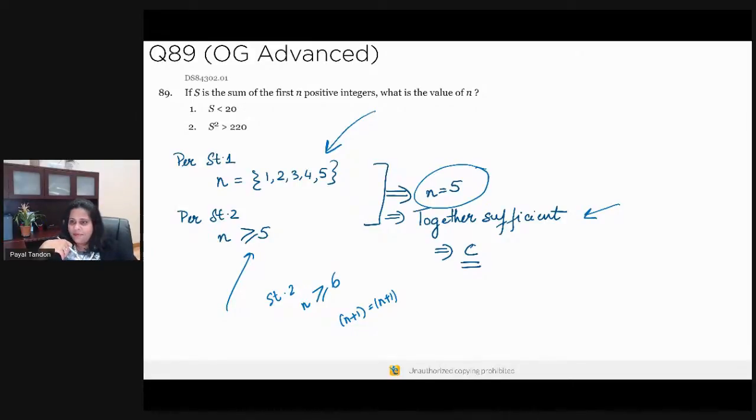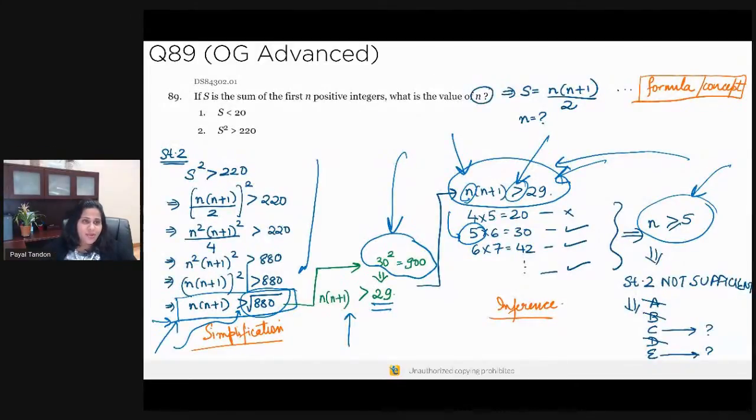So Arun is saying, I got to 10 is less than s is less than 20, but did not apply the formula for the sum of positive integers again. Well, you need to, right? Only then you'll be able to figure out that, okay, these are the boundaries that you're working with.